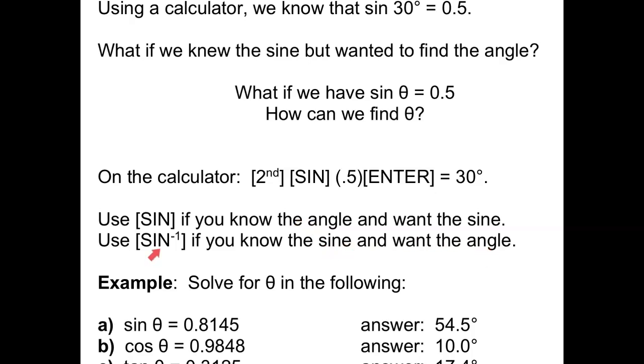I often call this my Jeopardy button because, like the game show Jeopardy, you're given the answer and you have to come up with the question. So in this case, I'm told the sine of theta is 0.5. Well, 0.5 is the answer. What was the question? Where did that come from? And that's where this button comes into play.